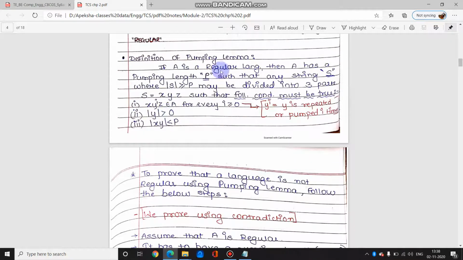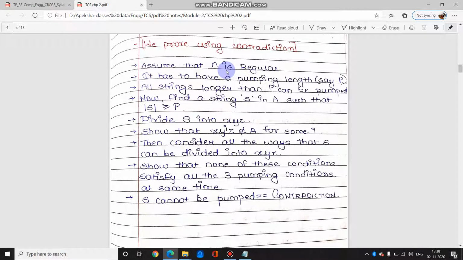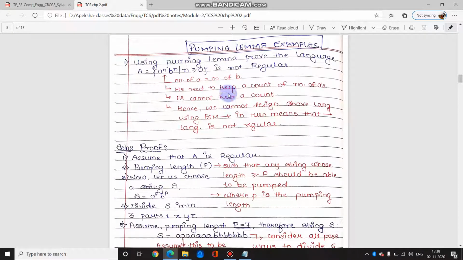If they are satisfied, the language is regular. If these conditions are not satisfied, it means the language is not regular, because these conditions hold only for a regular language. So this is the technique. First we assume that the language is regular, then we follow the steps and make sure none of the conditions are satisfied, and because that is a contradiction to our assumption, we prove that the language is not regular. So here is the example, which will start from the next video.